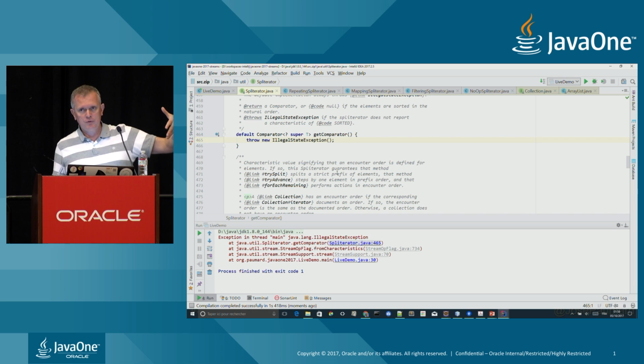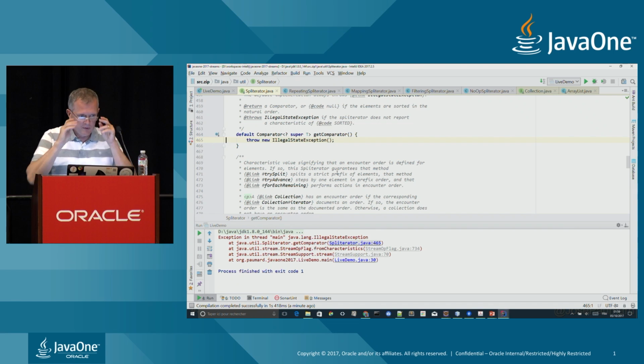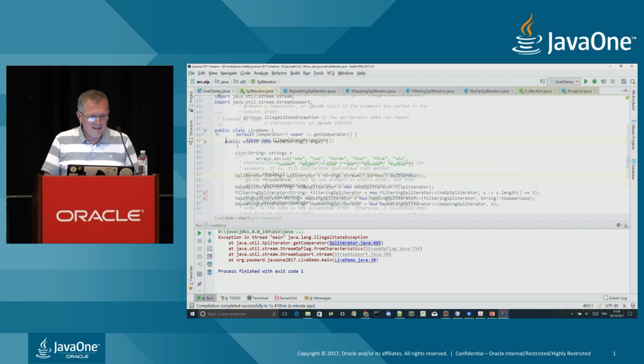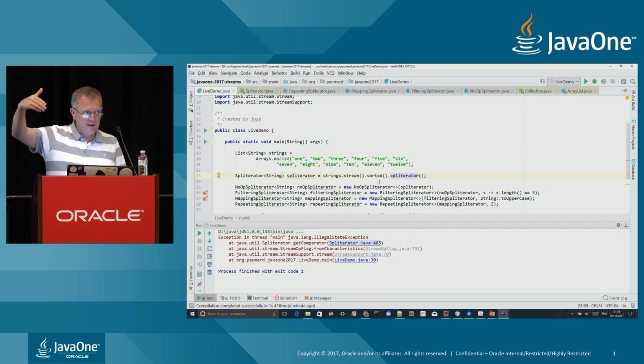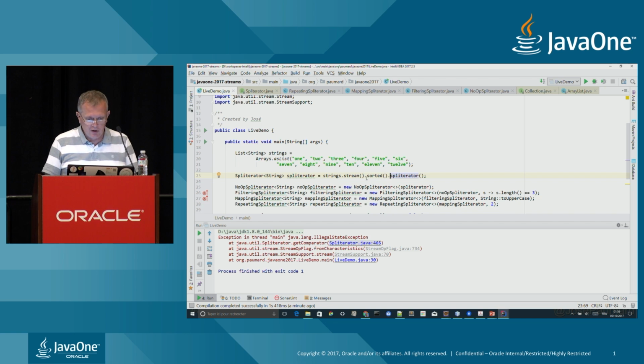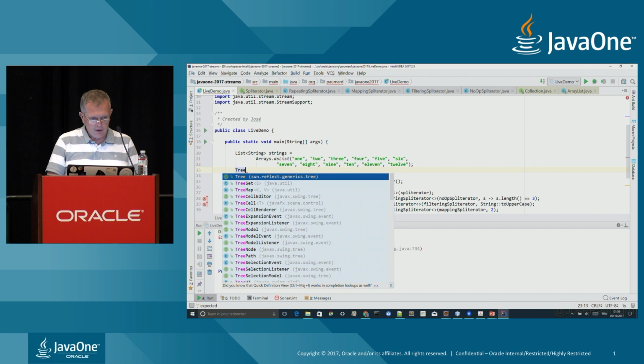So I can do 2 things here. Either I say, all right, this stream is not sorted, or I provide a comparator for that stream. Note that here I sorted my stream explicitly, but suppose I have a method that takes any collection, and I call stream on that collection. That collection could also be, for instance, a TreeSet. Let us do that real quick.